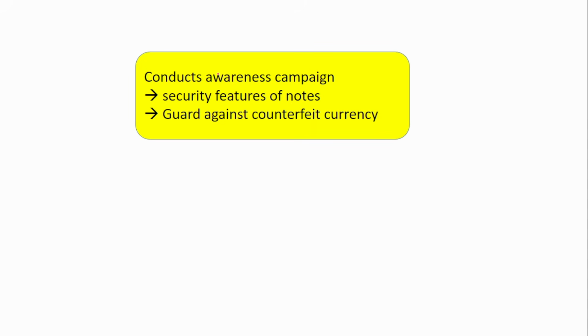Next, the RBI has so many security features, but how will the public know? That is also the sole responsibility of the RBI. So the RBI conducts awareness campaigns to inform the public about the various security features of the notes. It also guards against counterfeit currency.